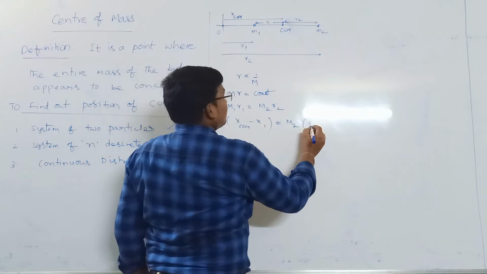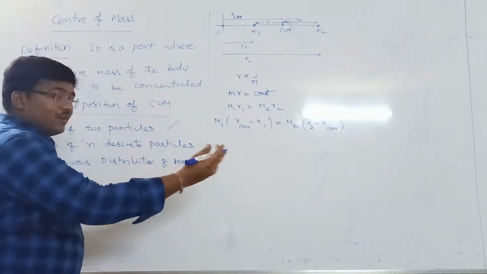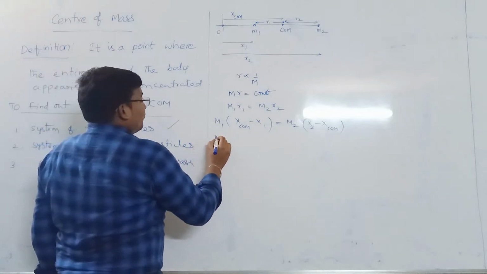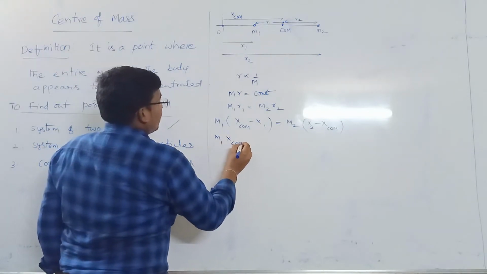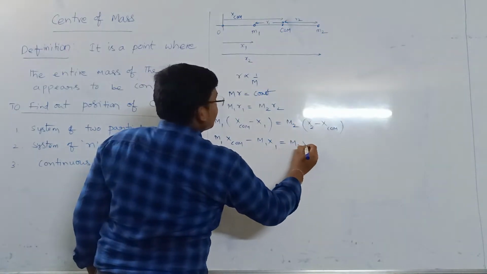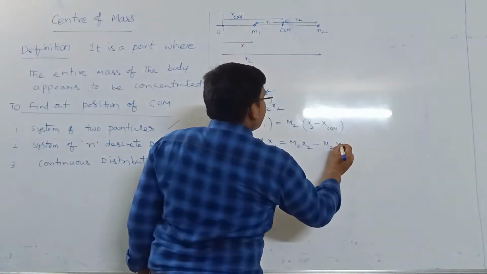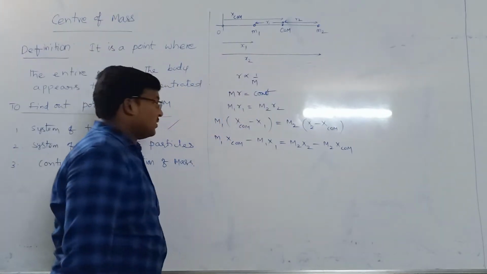So x2 minus x center of mass. Now I will multiply inside. So m1 x center of mass minus m1 x1 is equal to m2 x2 minus m2 x center of mass.